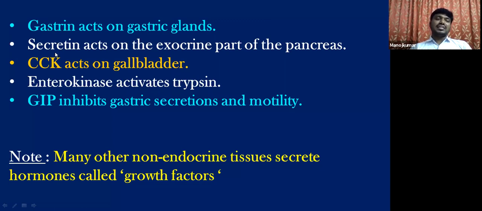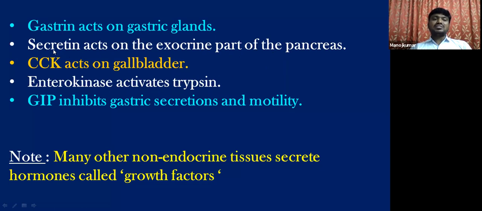Coming to secretin, secretin is the hormone that is released by the duodenal mucosa. It mainly acts on the exocrine part of the pancreas. Exocrine part of the pancreas means the acinous part, and it stimulates this part to secrete pancreatic juice, especially the bicarbonate ions. The release of bicarbonate ions and water into the pancreatic juice is under the effect of secretin.